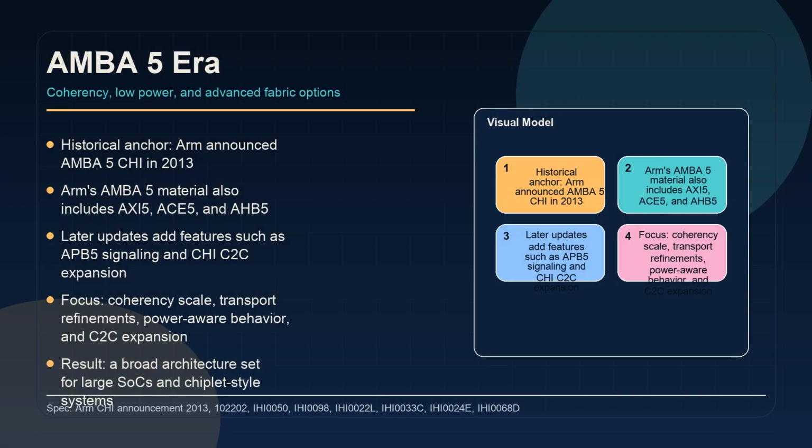AMBA 5 broadens the family again. ARM announced AMBA 5 CHI in 2013, and ARM's published timeline places that step at the start of the latest generation. The important point is scope. AMBA 5 is not only CHI. It also includes AXI5, ACE5, and AHB5, with later updates adding features such as APB5 signaling and CHI chip-to-chip expansion. So AMBA 5 is the generation for coherent fabrics, scalable transport, and refinement of the classic bus families.